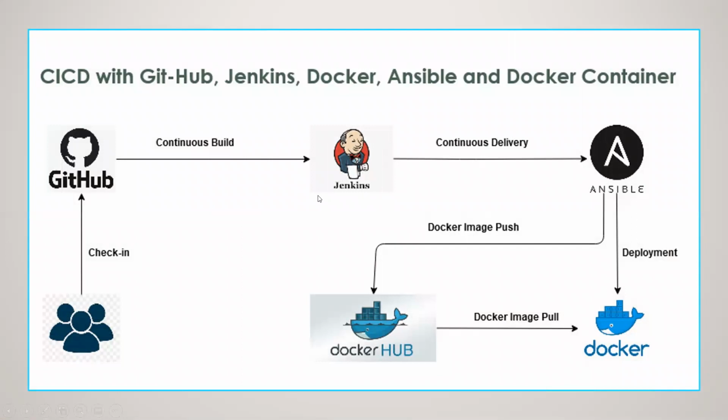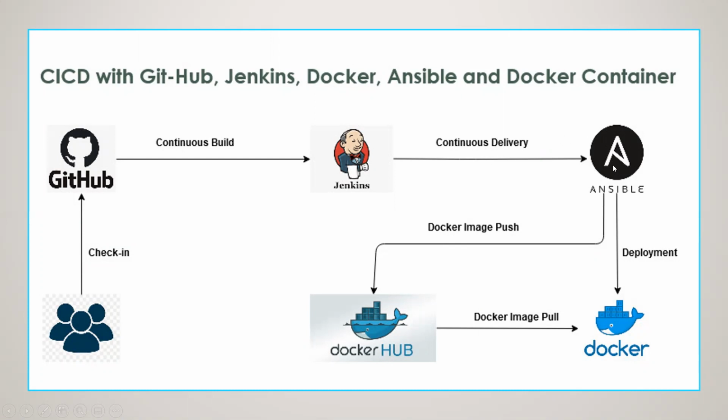The flow for this demo will be like this: the user will check in the code to GitHub, and Jenkins will take the code from GitHub and create a build using Maven. Ansible will use a playbook to build the Docker image and push the Docker image to Docker Hub using the Maven build.